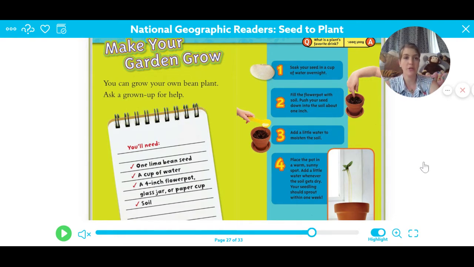All right, you want to hear another joke? What's a plant's favorite drink? Root beer. Get it? Because plants have roots.